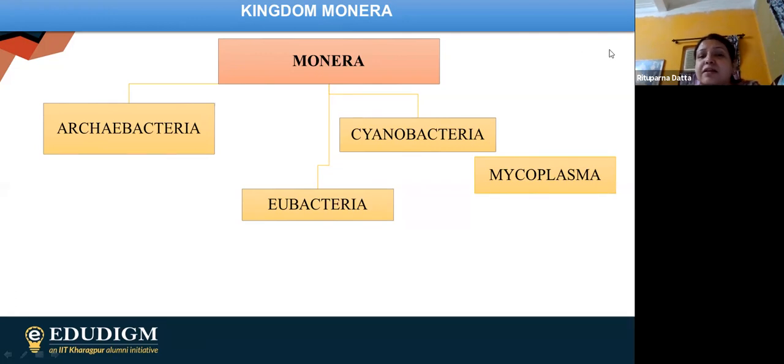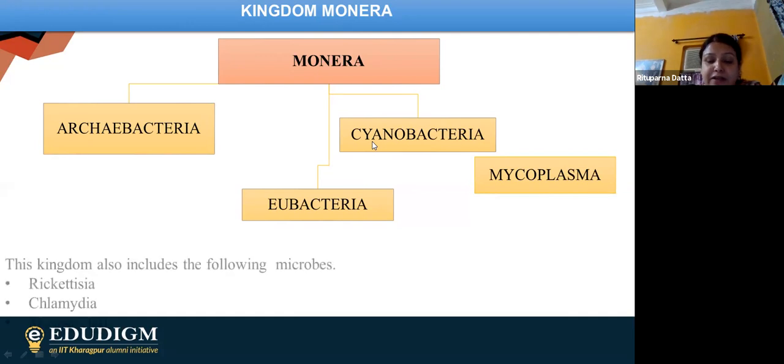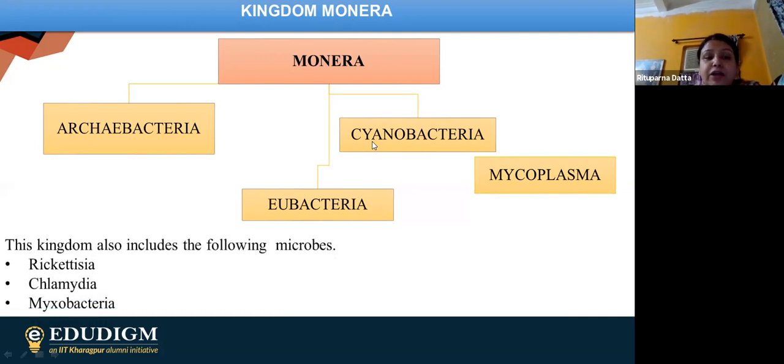So these are the divisions we are going to cover in case of Monera itself. Now, after this, finally, we are going to have other microbes also, other prokaryotic cells also. Those are Rickettsia, Chlamydia, and Myxobacteria. So with Archaebacteria, Cyanobacteria, Eubacteria, we are also going to cover Rickettsia, Chlamydia, and Myxobacteria.